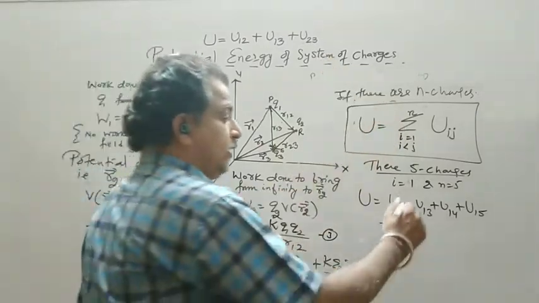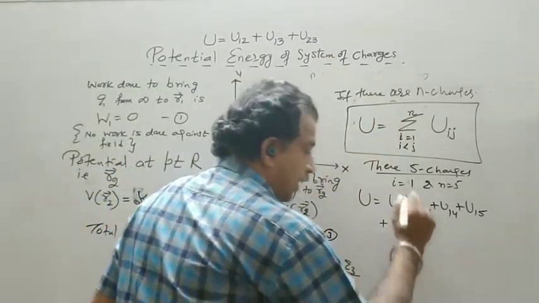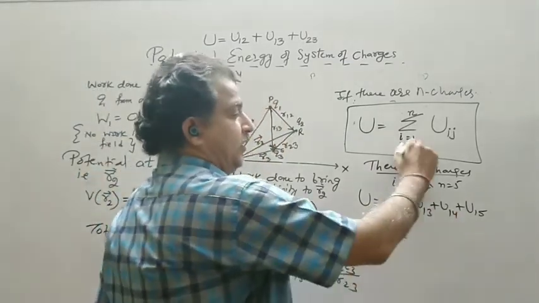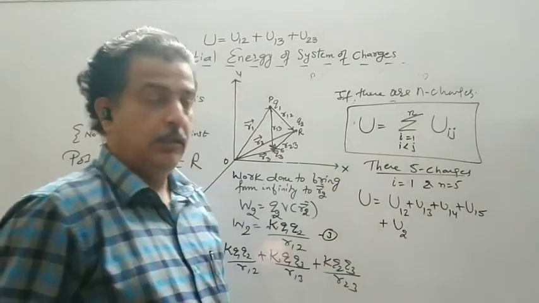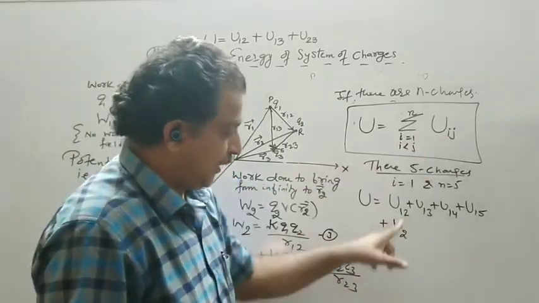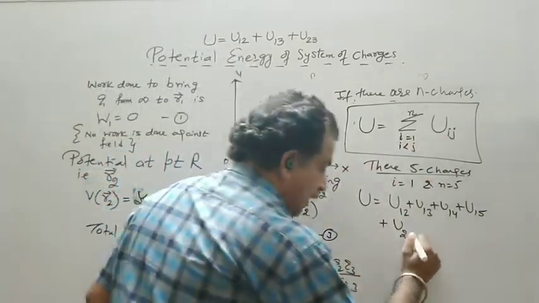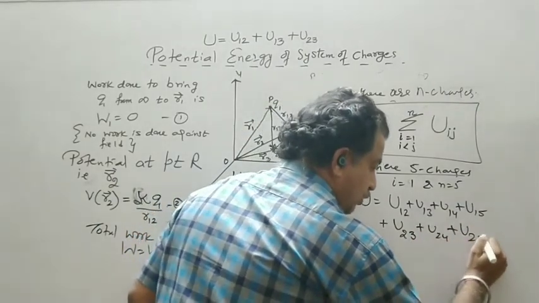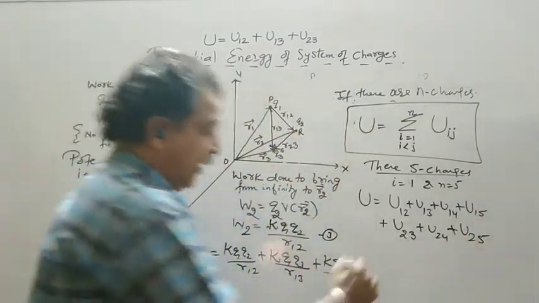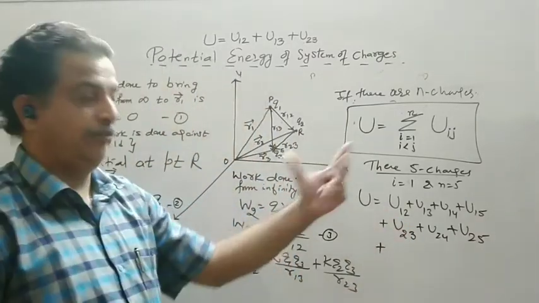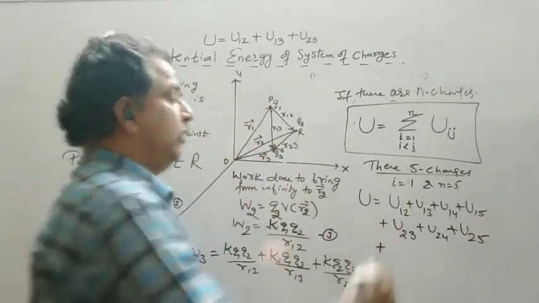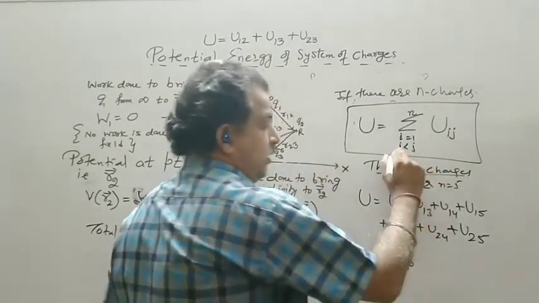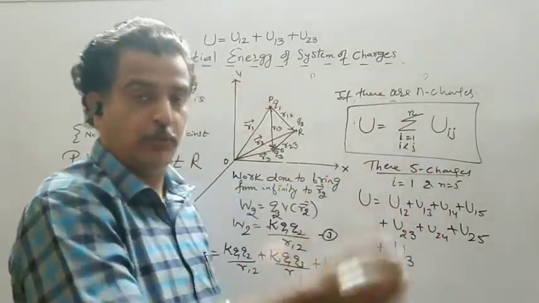Now I take the i value as 2. I is running from 1 to n, which is 5, and Uij. Now I take i as 2, so j should be 3, 4, 5: U23, U24 plus U25. Then this keeps on increasing. We have taken 5 charges. Then i becomes 3, and i should be less than j, or j should be greater.